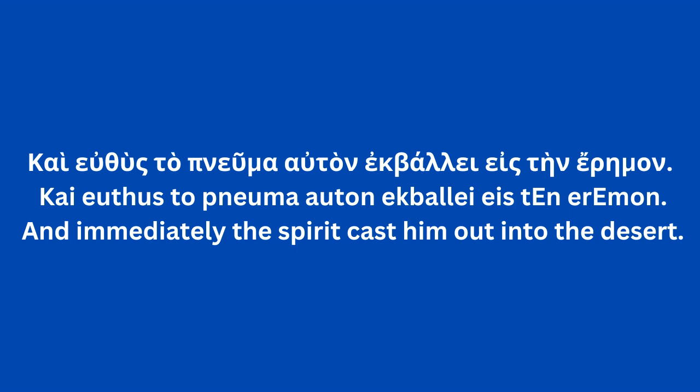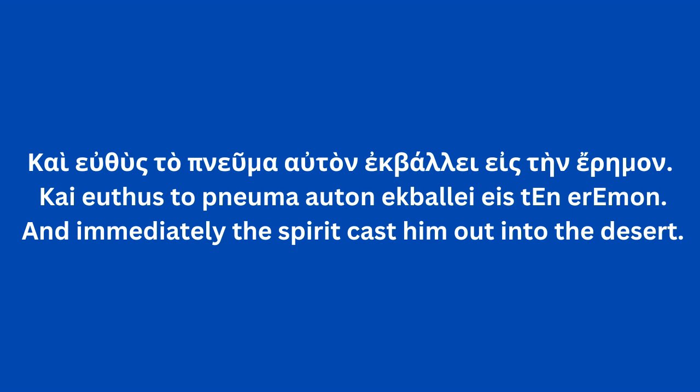I know that's a little complex, but it's important to see how the context told us that auton here can't be the subject. It has to be the object, because the referent is Jesus, and if it were the subject, it would have to be autos, not auton. So, again, quickly, kai euthus, and immediately, to pneuma, the Spirit, in the nominative case, the subject, ekbale, cast out. Cast out what? Auton, him. Eis tan erimon, into the desert.